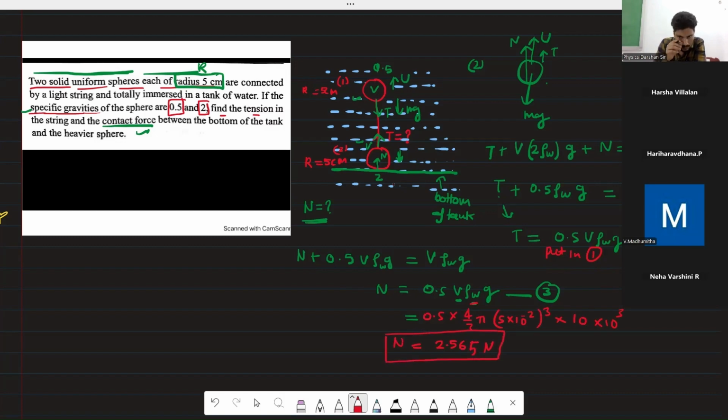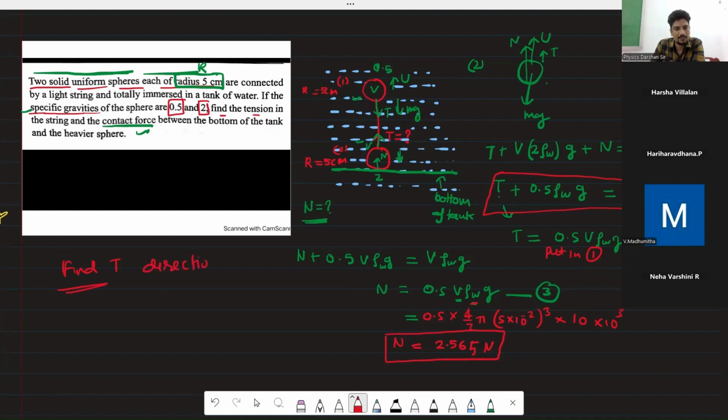But if you got this value, you can find the tension very easily. Otherwise, you can find the tension directly from the second equation.